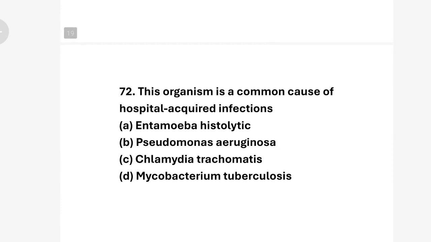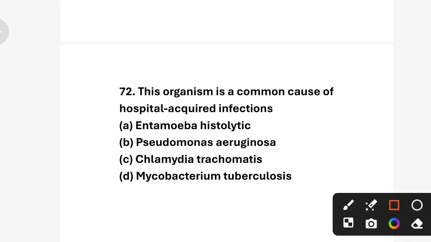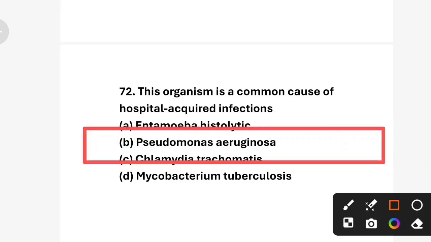This organism is a common cause of hospital acquired infection. Option A Entamoeba histolytica, option B Pseudomonas aeruginosa, option C Chlamydia trachomatis, and option D Mycobacterium tuberculosis. So correct answer is option B Pseudomonas aeruginosa. Pseudomonas aeruginosa is a hospital acquired infection causing pneumonia and UTI. Next question.